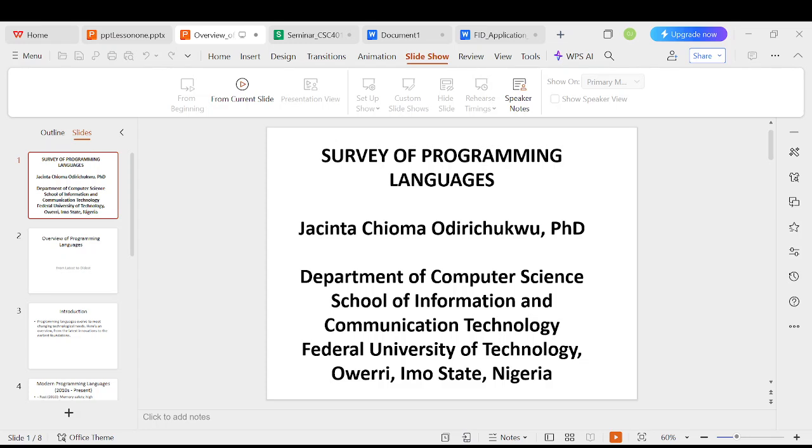Programming languages, there are millions of programming languages that exist and are used for different purposes.